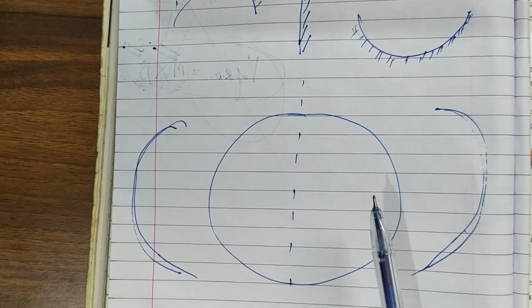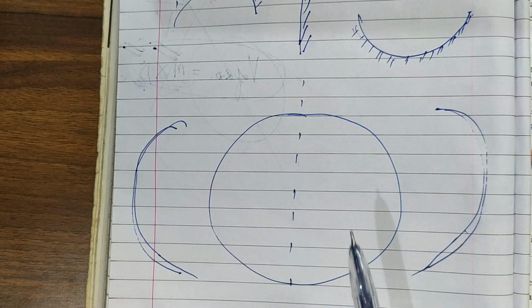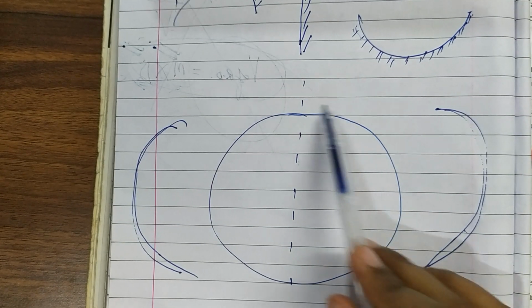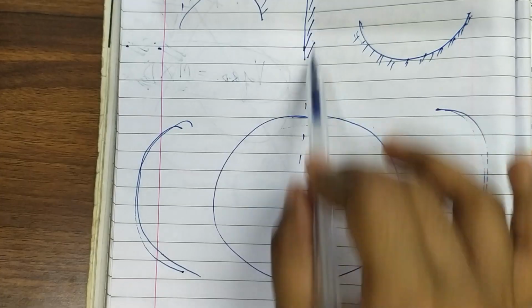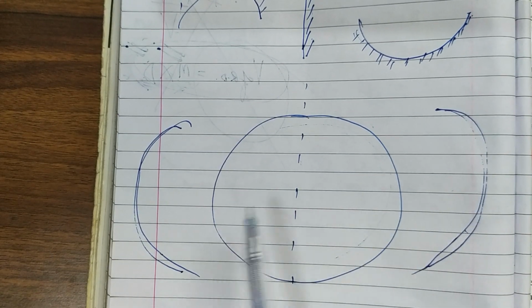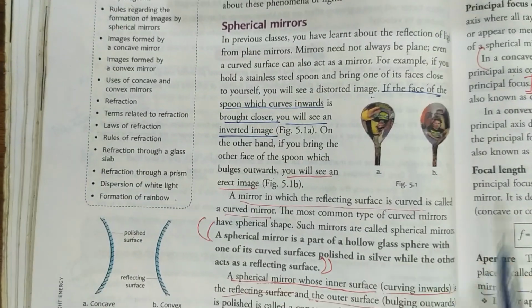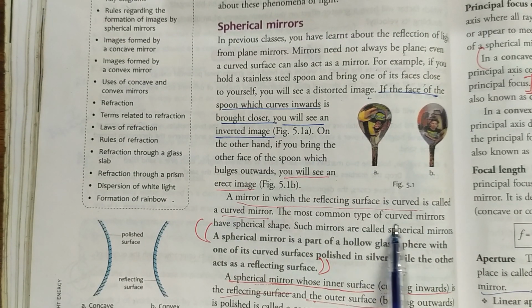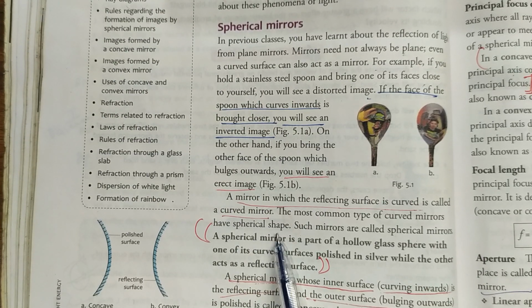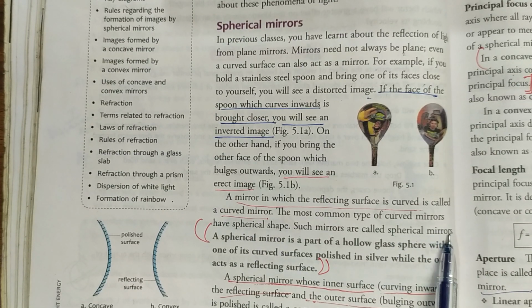They are obtained from a hollow glass sphere. And how are they obtained? Suppose a hollow glass sphere is taken, and when that hollow glass sphere is divided into two parts, we obtain two mirrors, or you can say we obtain curved mirrors. Now see, same thing is written here. A mirror in which the reflecting surface is curved is called a curved mirror. The most common types of curved mirrors have a spherical shape. Such mirrors are called spherical mirrors. Curved mirrors are also known as spherical mirrors.